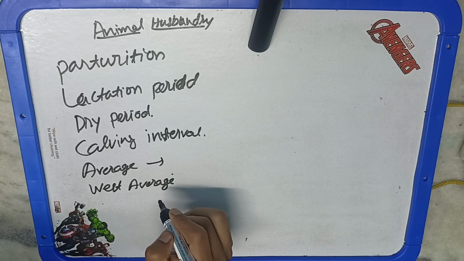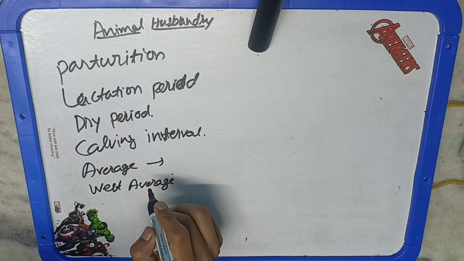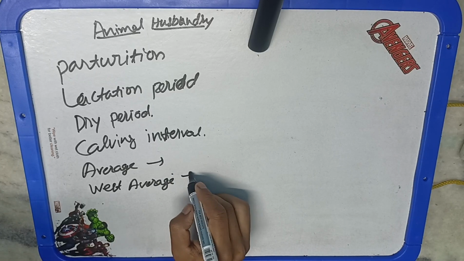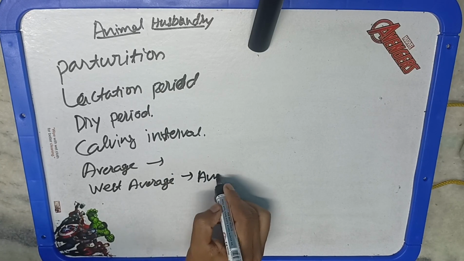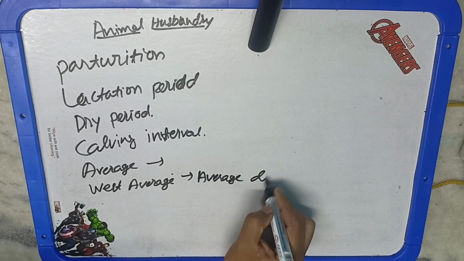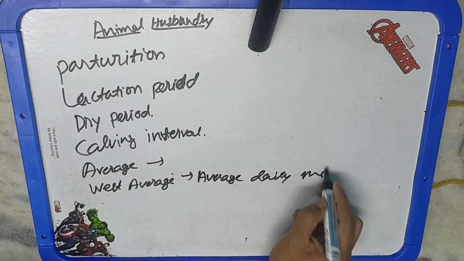And how do we calculate it? The total milk yield of a lactation, meaning the quantity of milk in a complete lactation period, divided by the number of days. So it will give us the best average.